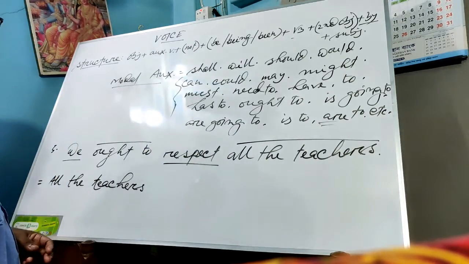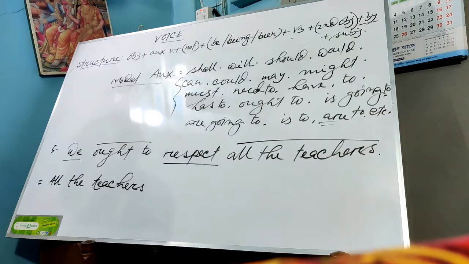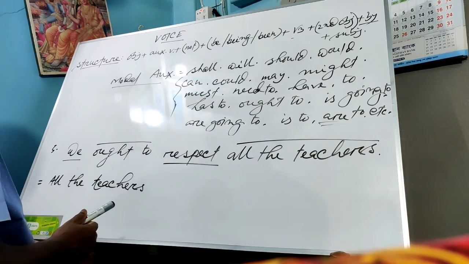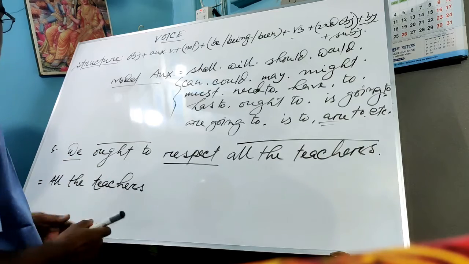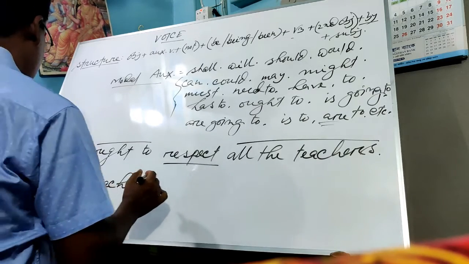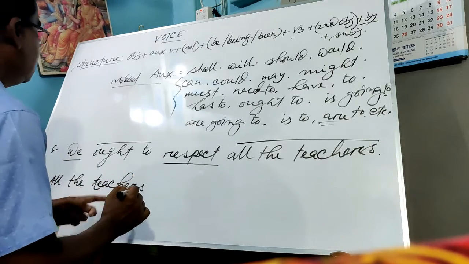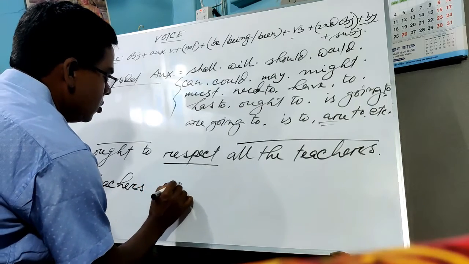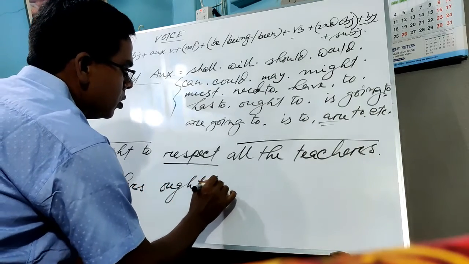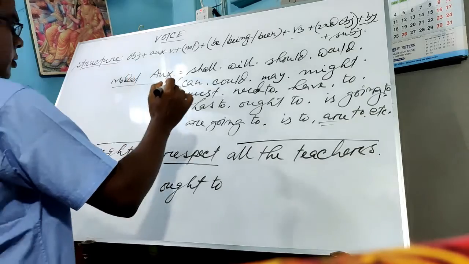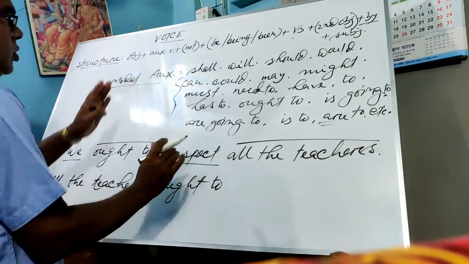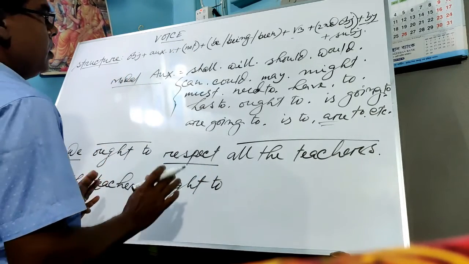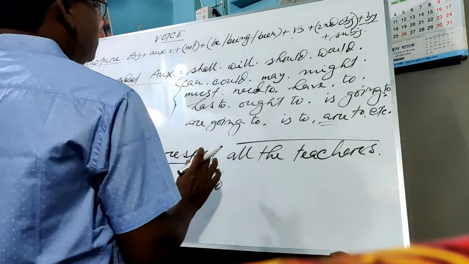Then the auxiliary. What is the auxiliary here? The auxiliary is want to, okay? So all the teachers ought to, and then we will try to use not, but there is no use of any kind of not, so we will not write it. So after this function, we will go to the next function.